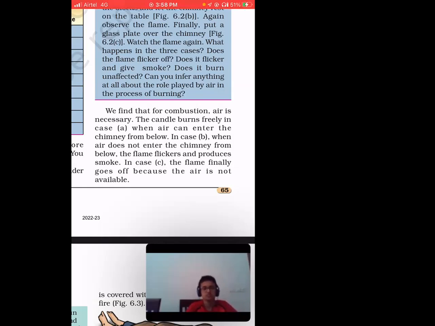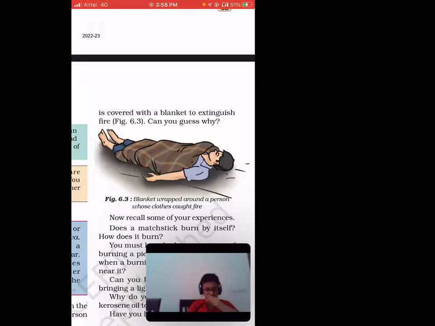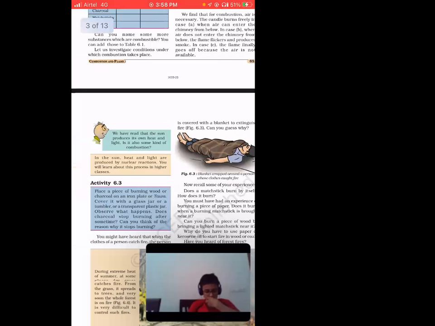But a time will come. There can be two situations. One, if that product is getting sufficient oxygen, then it will burn, right? But in case it doesn't get sufficient oxygen, then the flickering will stop and the flame will go off completely, there will be no flame at all, nothing will be there. Clear?